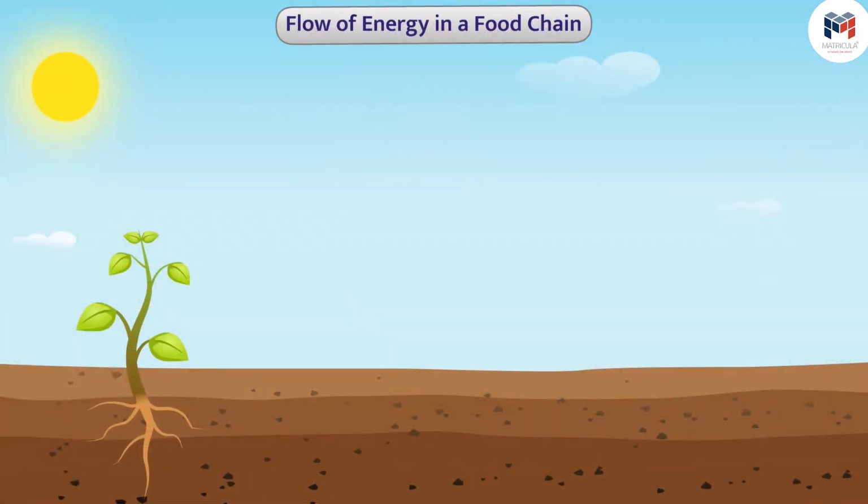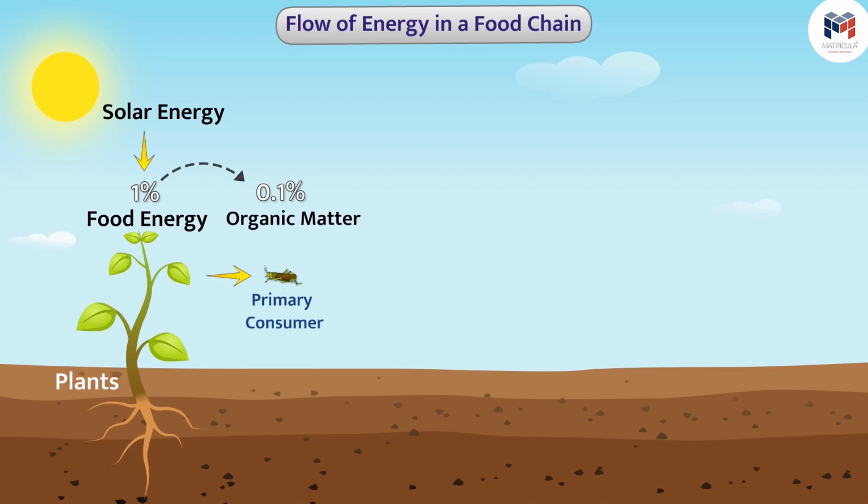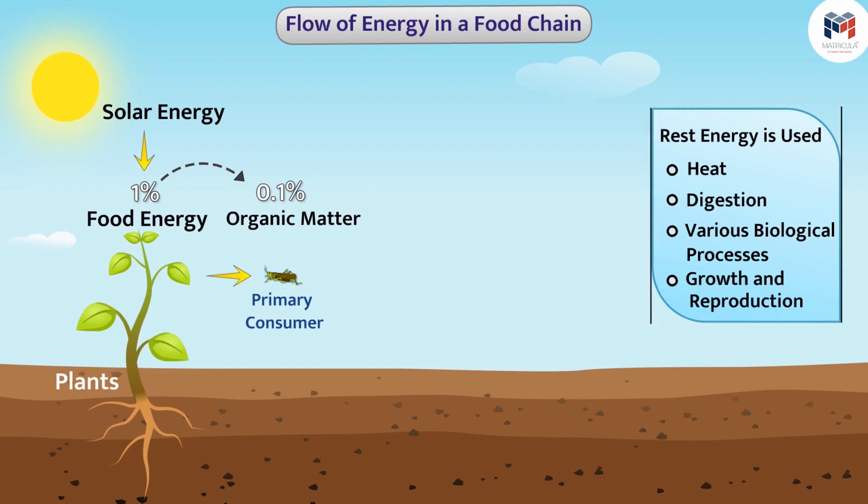The main source of energy in any ecosystem is the energy contained in the sunlight. Plants convert about 1% of solar energy into food energy. When plants are eaten by the primary consumers, only 10% of eaten food is converted into organic matter and the rest of the energy gets used up in heat, digestion, and various biological processes such as growth and reproduction.